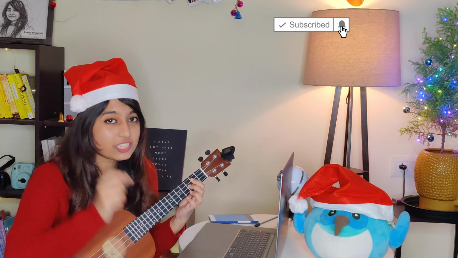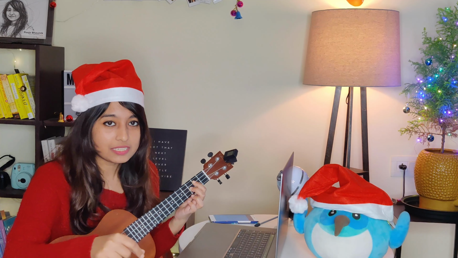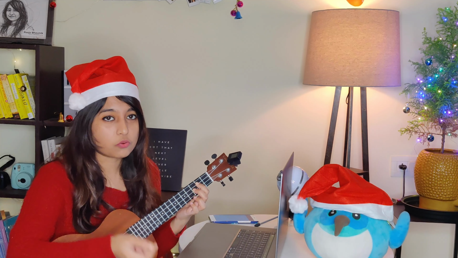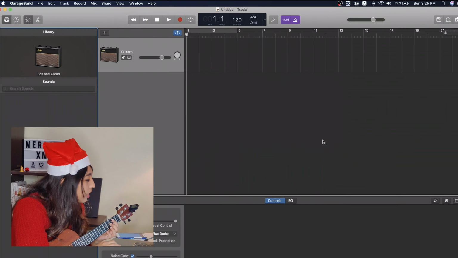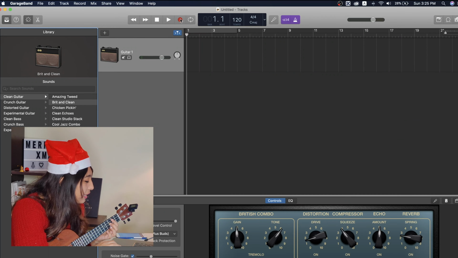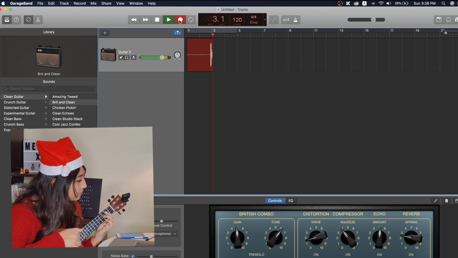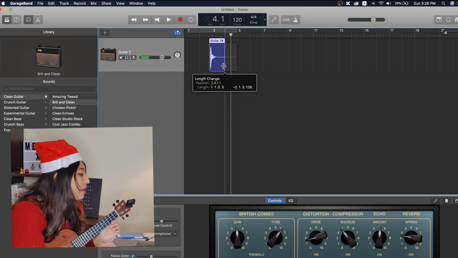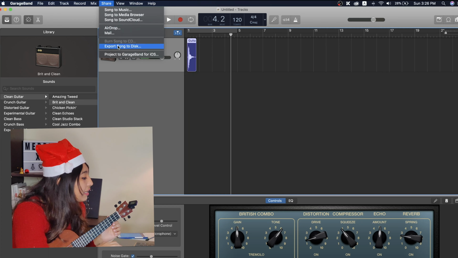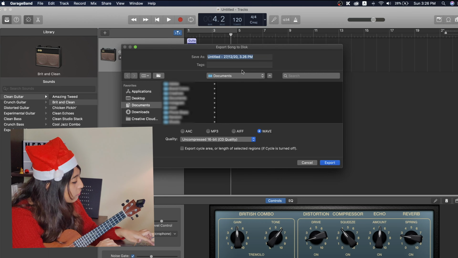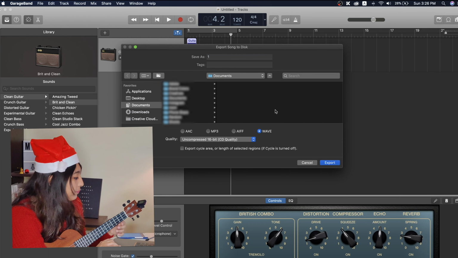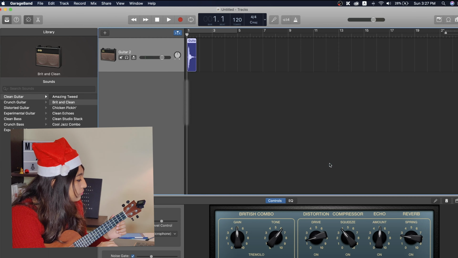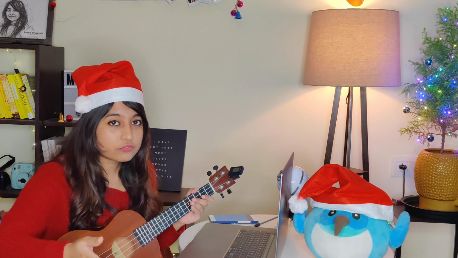So I have my GarageBand open here. I'll hit record, play each note, save it as a WAV file, and repeat it for the other 4 notes. Here I have a new project and I'm going to just hit record and start playing. Now I'm going to reduce all the empty spaces and save it as a WAV file and name it 1 for now because it's the first note. Now I'll do the same for the other 4 notes and save them as 2, 3, 4, 5.